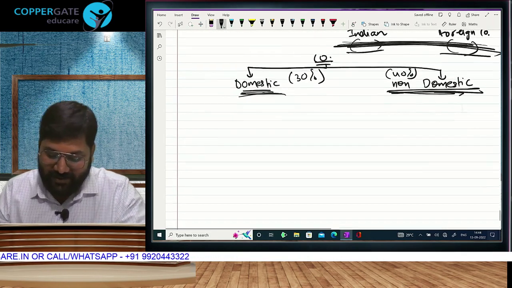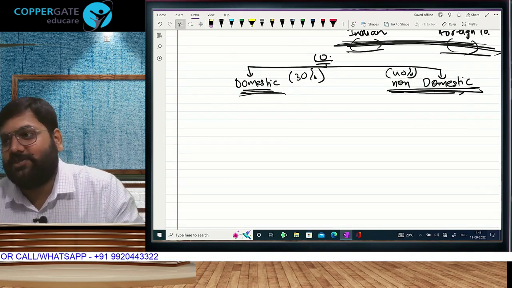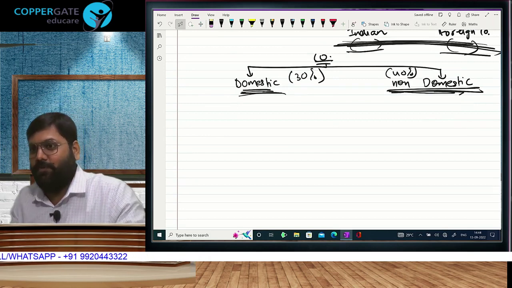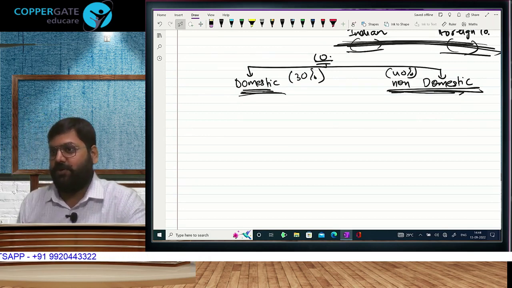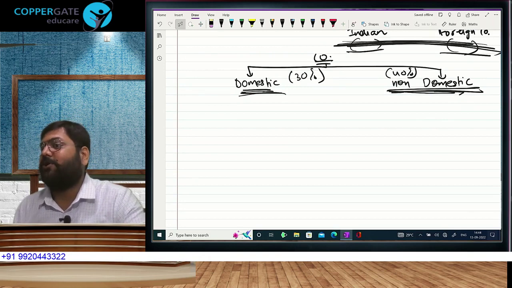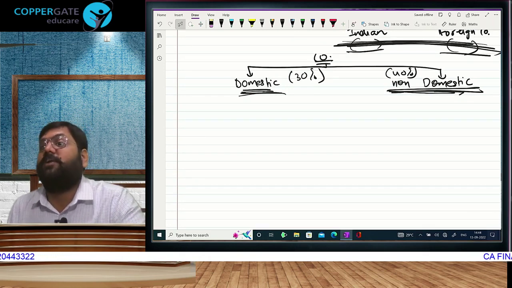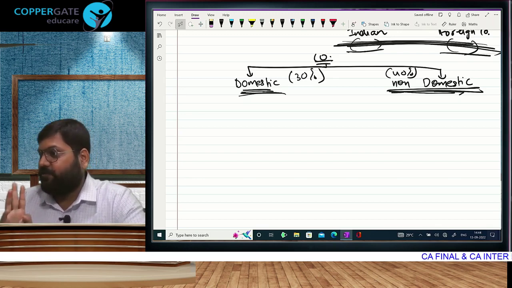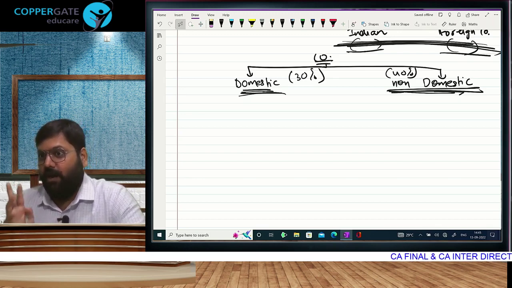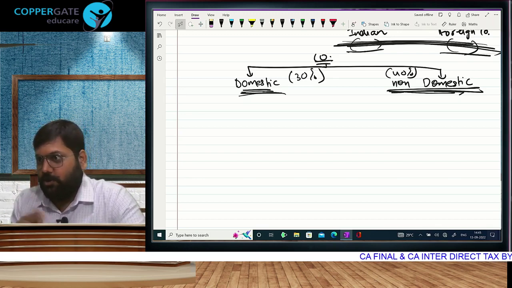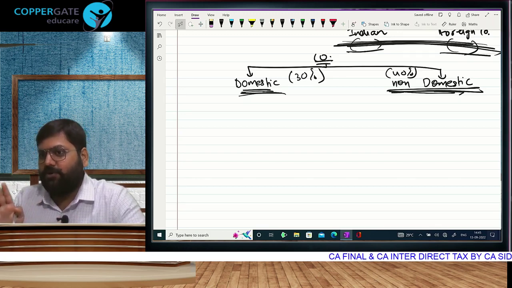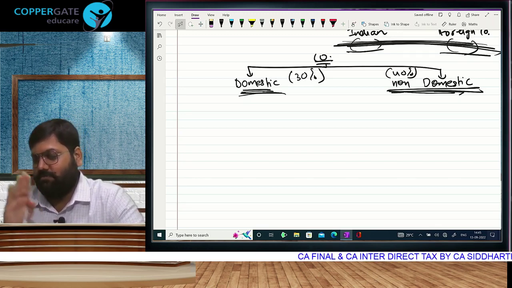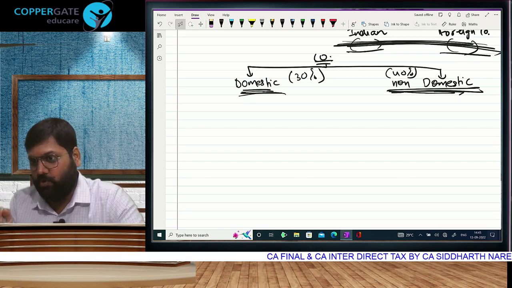Indian versus foreign is different. That does not require being taught, but still we have finished place of incorporation. Today we are going to learn that there is a difference between Indian and domestic, and the tax rate of 30-40 does not depend on Indian or foreign. It depends on domestic or non-domestic. Forget about chartered accountants, that's a very risky thing to do.